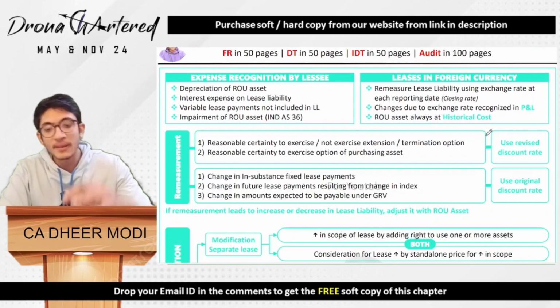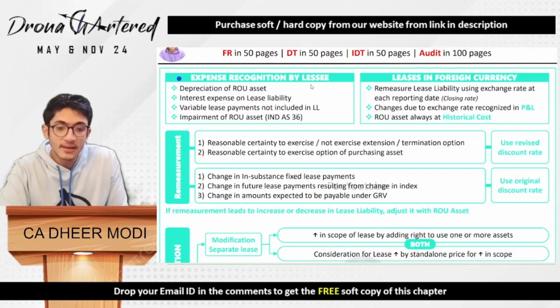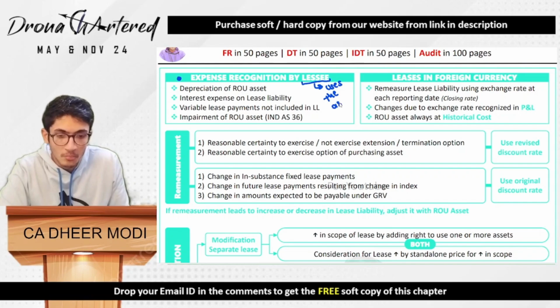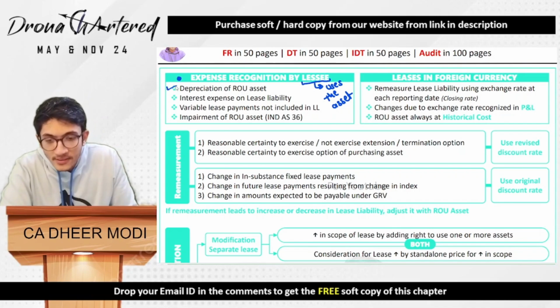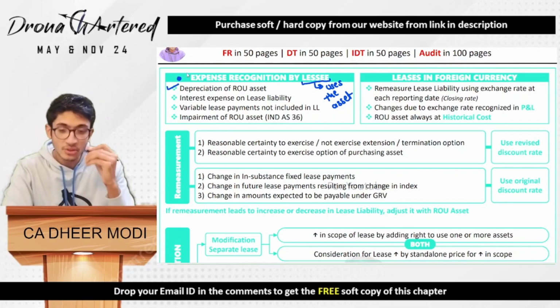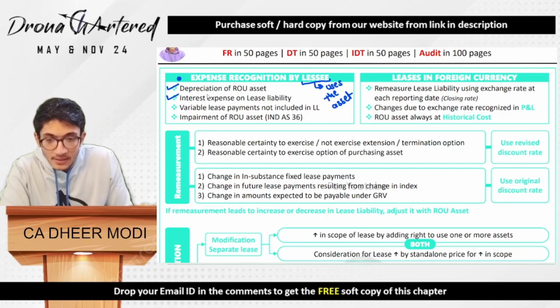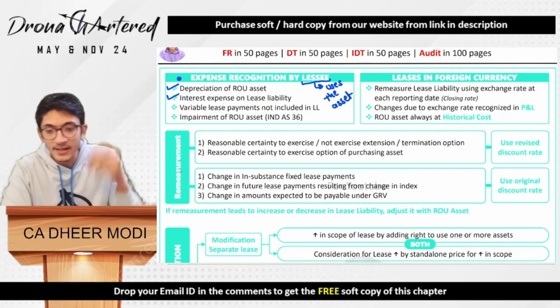Next is your expense recognition by lessee. Lessee is the one who uses the asset. So what all expenses? First is your depreciation of your ROU asset, because you are using the asset, so you will be getting depreciation of the ROU asset. Second is your interest expense on lease liability, whatever unwinding you will be doing, that interest expense.